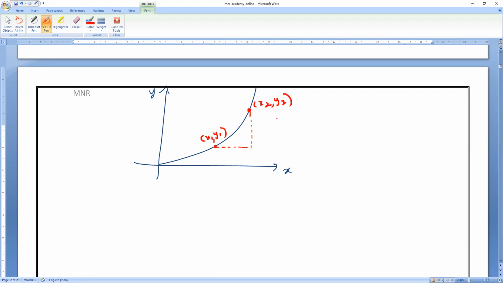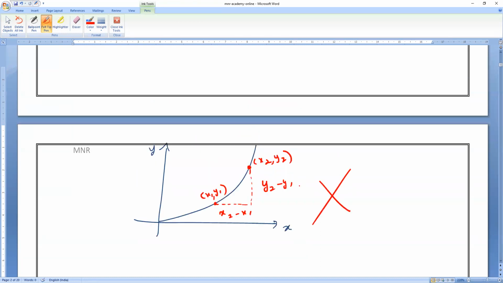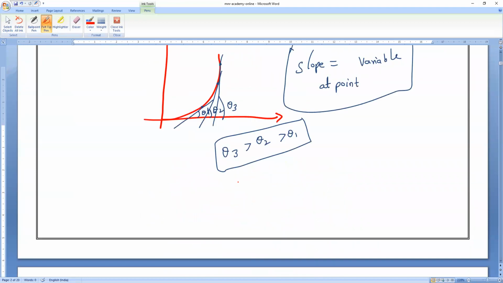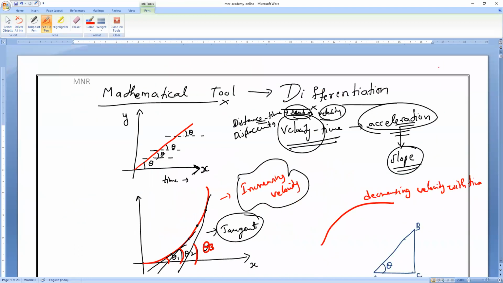Is it possible to find? Anybody? This one is y2 minus y1 and this one is x2 minus x1. So it is not possible. That is why we will use today's concept to find the slope of a non-linear graph. So we are going to use our today's concept.